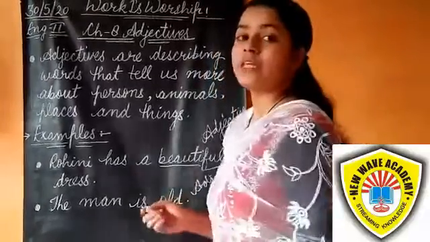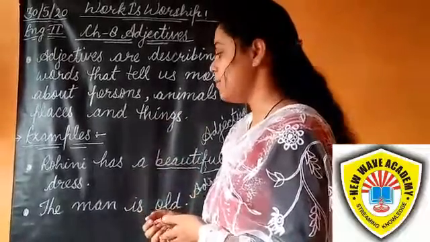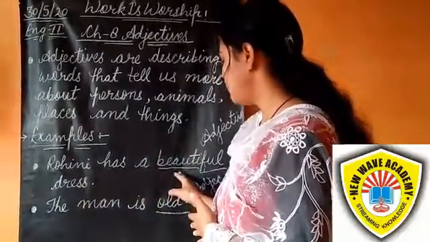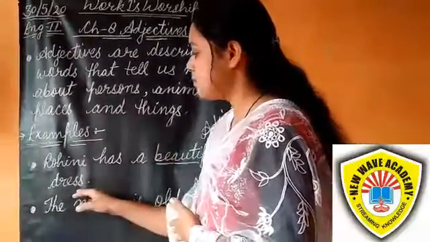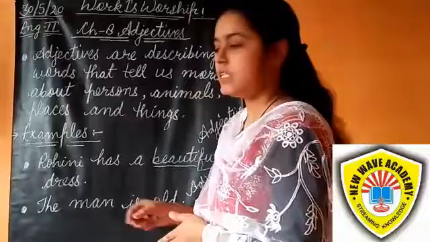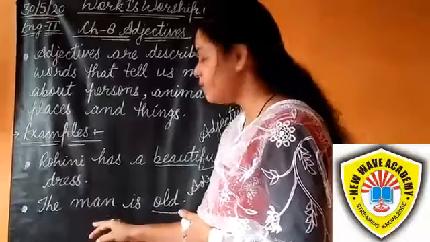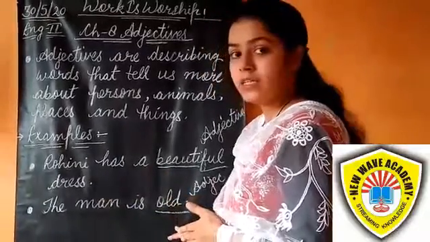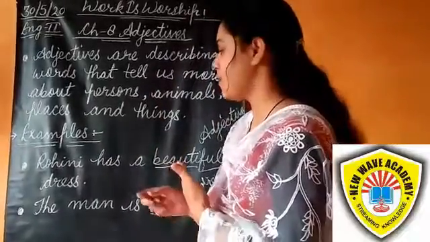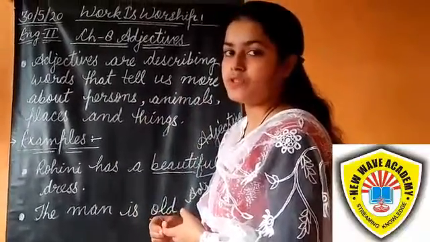Students, usually an adjective is used before a noun to describe it. Here, beautiful is put before the noun, but sometimes an adjective comes after the noun. In the second example, the man is old. Man is a noun and the adjective comes after the noun. So usually adjectives come before the noun, but sometimes they come after a noun also.